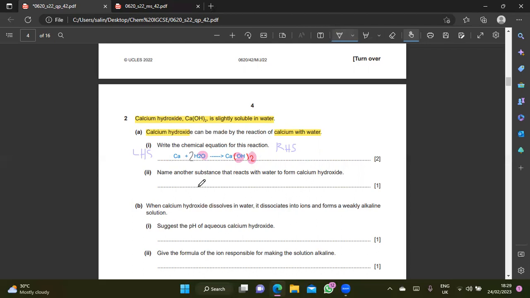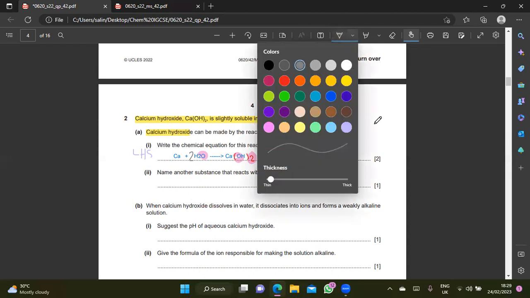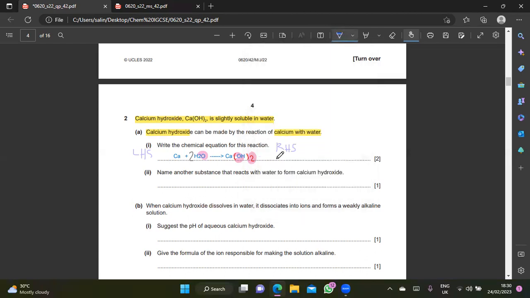Now, next, I have to make my hydrogen balance. Let's see hydrogen here. Oops, I got 4 hydrogen. Now, what is the thing that I forgot to put here? This is why my equation looks a bit weird. I forgot to put hydrogen gas. There is actually a hydrogen gas produced here. So besides calcium hydroxide, you get hydrogen gas, okay?